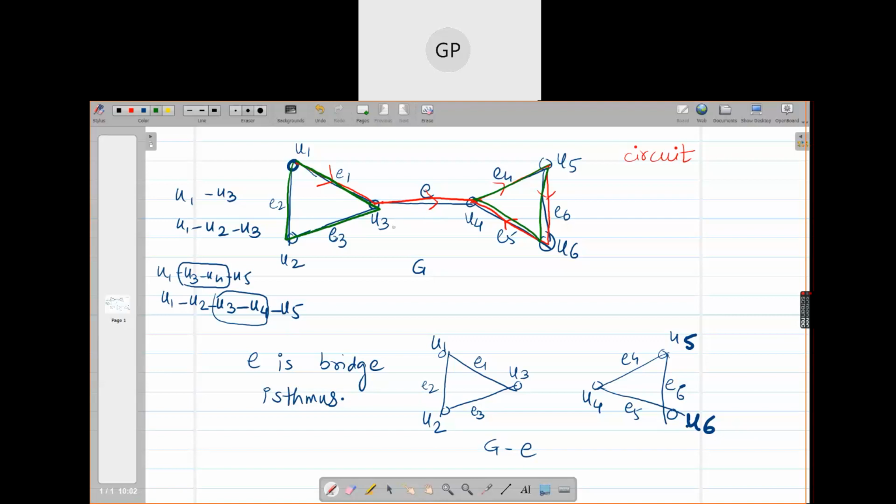Because if it belongs to any circuit in G, and if you delete that edge, then there is an alternative path available. But here, if I want to travel from U1 to U5, I have only these two paths, and each path includes U3, U4, right? And if I cut this, I cannot travel from U1 to U5. Is that okay? Do you understand this?